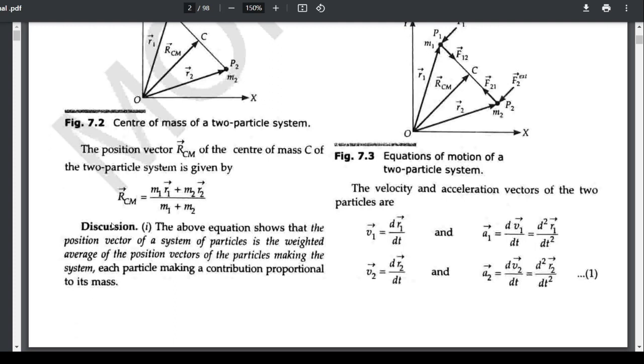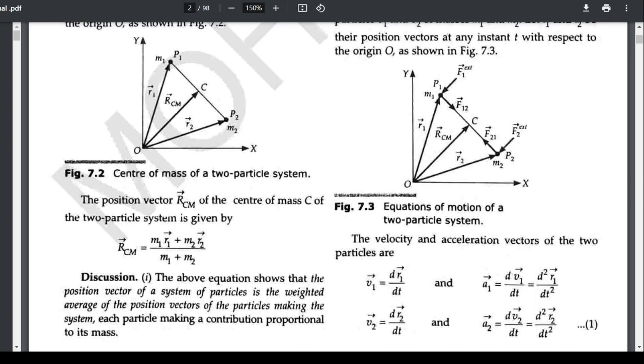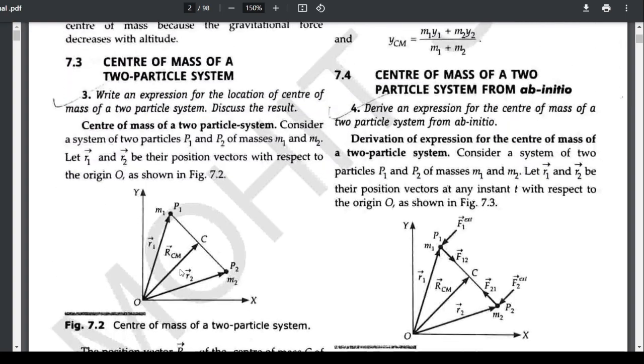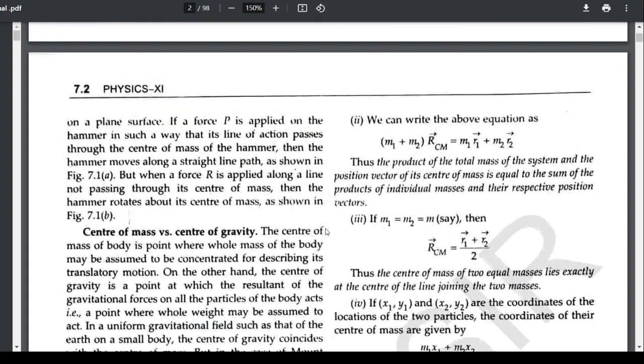Discussion. The above equation shows that the position vector of the center of mass of a system of particles is the weighted average of the position vectors of the particles making the system, each particle making a contribution proportional to its mass. So you can say this is a weighted average of the position vectors of the particles in the system. And now we can consider some cases.